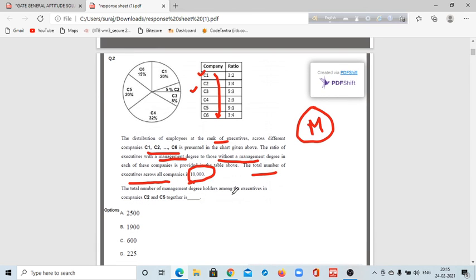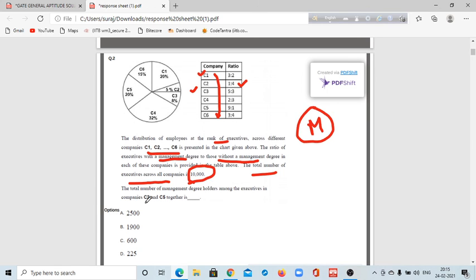But you have to calculate just these two companies. For C2, the ratio is 1 is to 4. What is 1? The executives with management degree, and this side, the value of this side. So 4 describes the number of executives without management degrees.